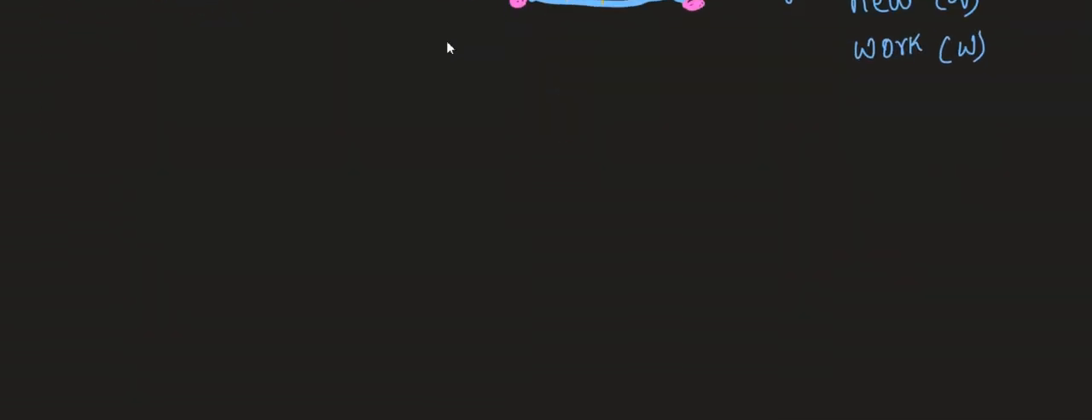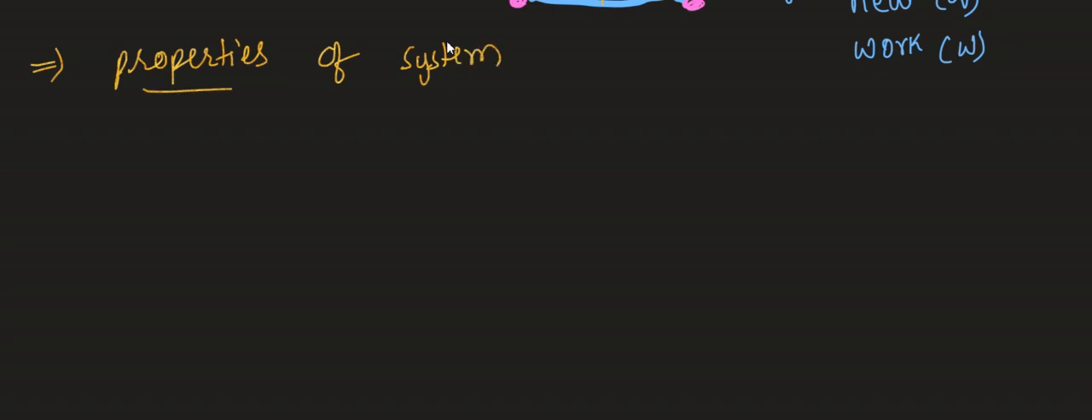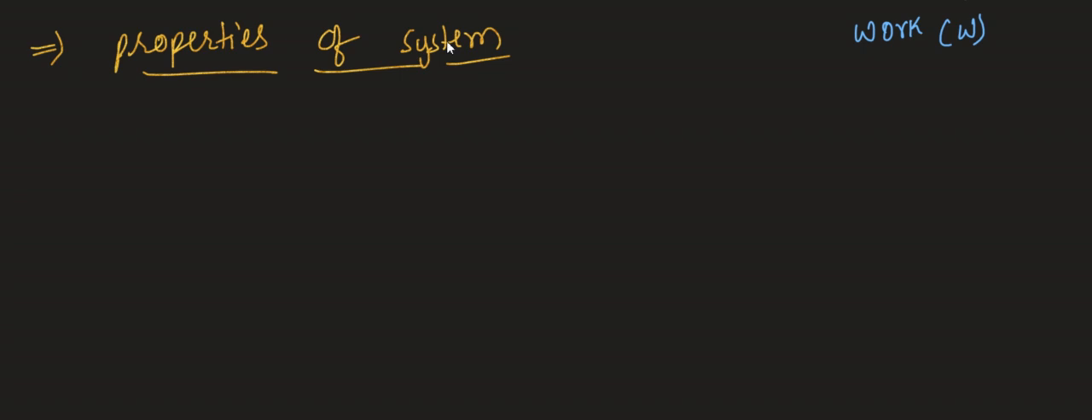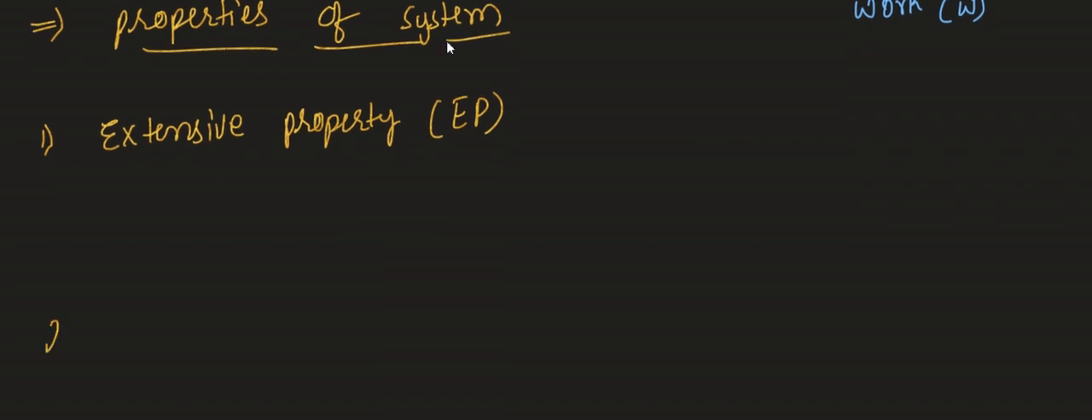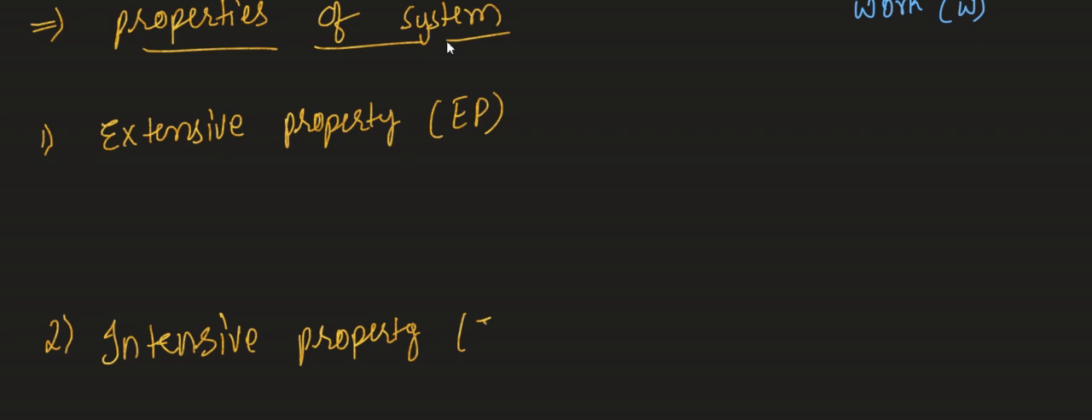The next one is properties of a system. So the third concept is properties of a system. Let us try to understand how many properties we have. Total 2 properties we have. The first one is extensive property. In shortcut I'm going to write EP for extensive property. And the second one is intensive property, which is denoted by the letter I.